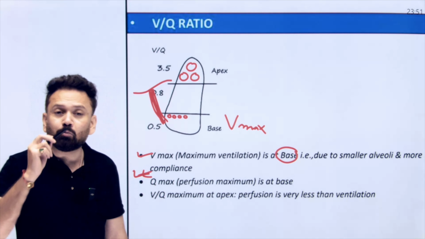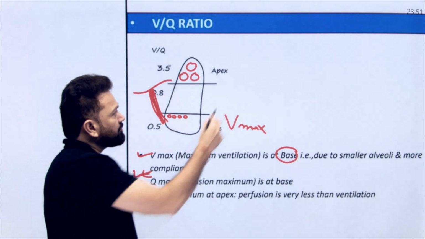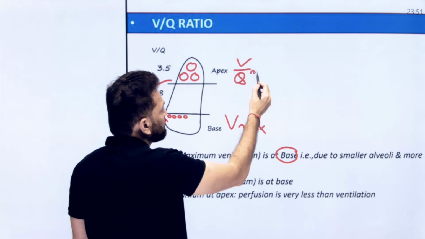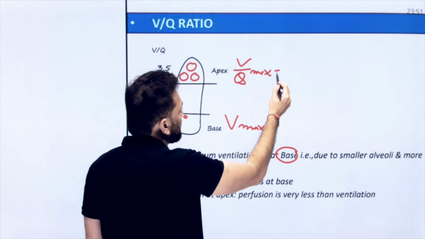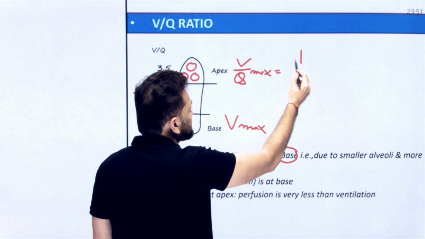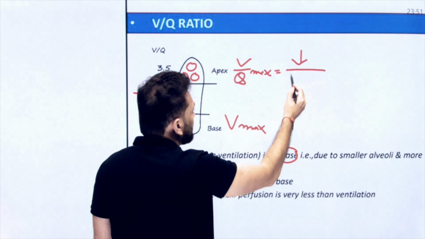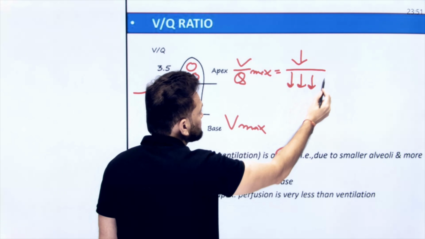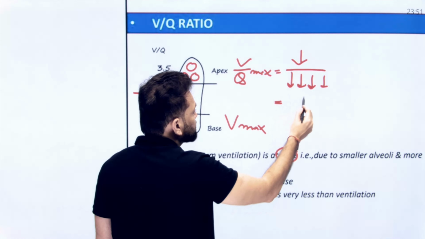And the third and the most important, now what about V by Q ratio? V by Q ratio will be maximum at the apex. Why? Because at the apex ventilation is minimum and perfusion is very, very less. That is why this ratio becomes high.